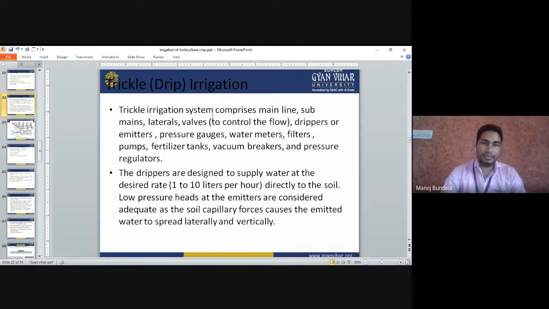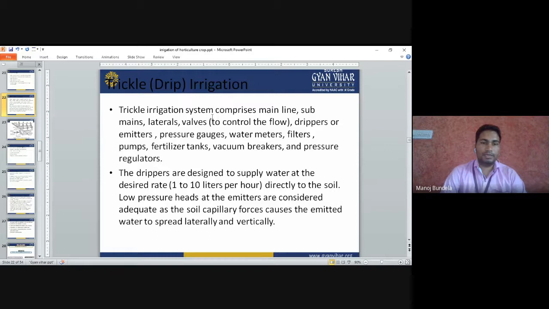The drip irrigation system comprises a mainline, sub-main, laterals, valves to control the flow, drippers or emitters, pressure gauge, water meter, filters, pump, fertilizer tank, vacuum breakers, and pressure regulators. Whenever we go for establishment of drip irrigation, all of these will be needed.